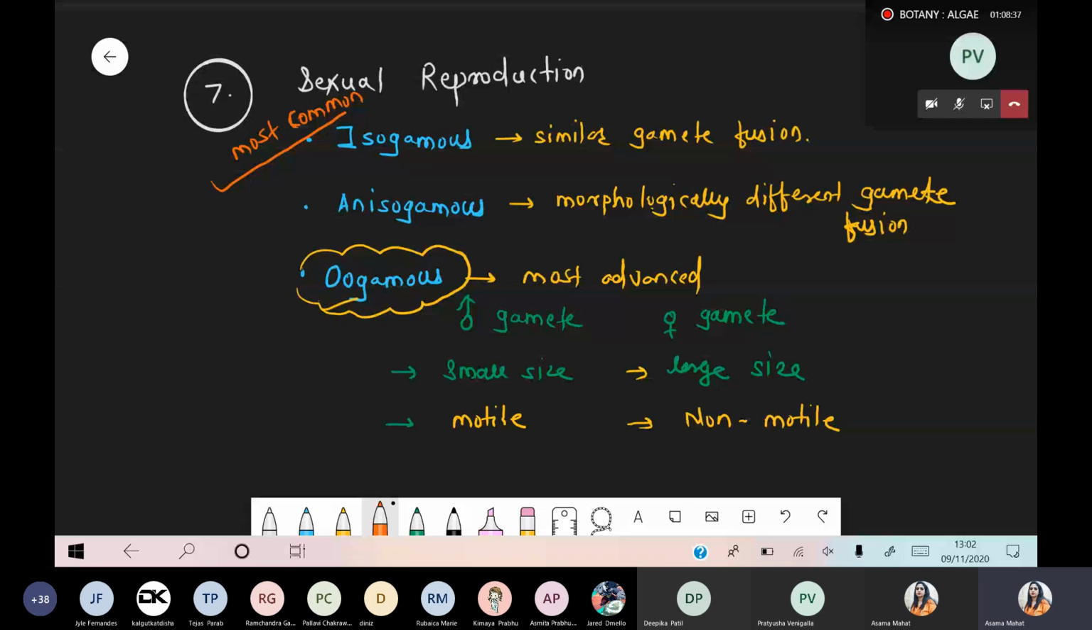Got it? This point is clear, everyone? This point is clear? Okay. So don't worry, new students. When we cover fungus, I'll take this part again.